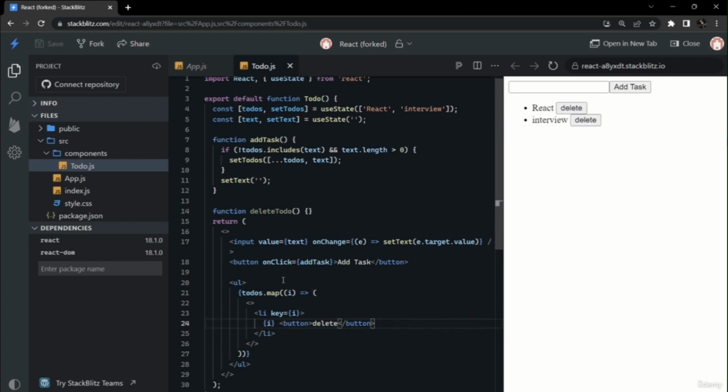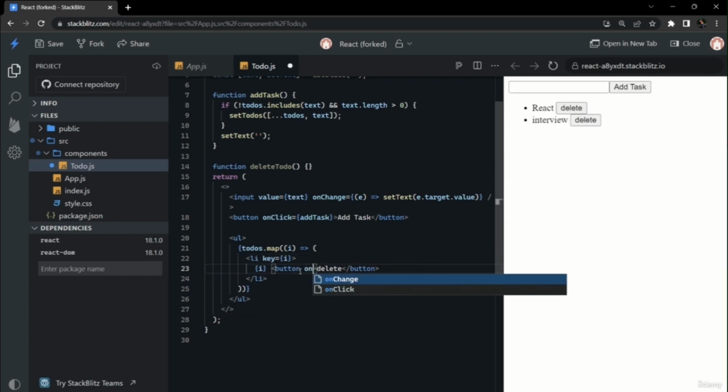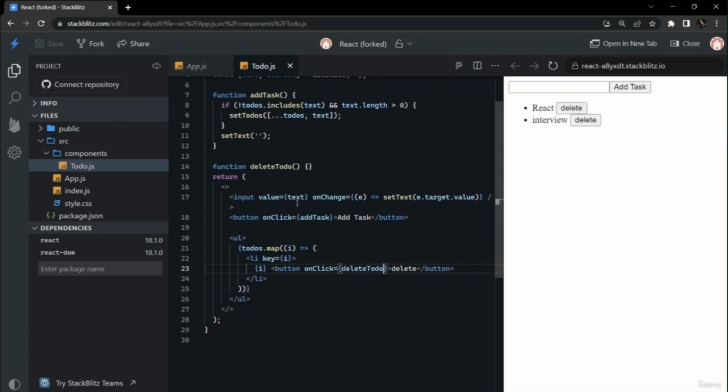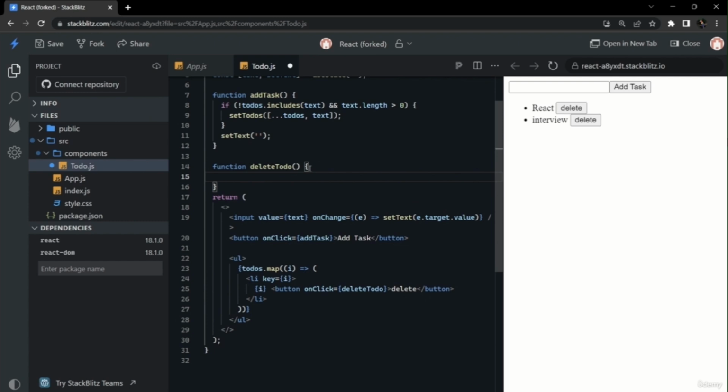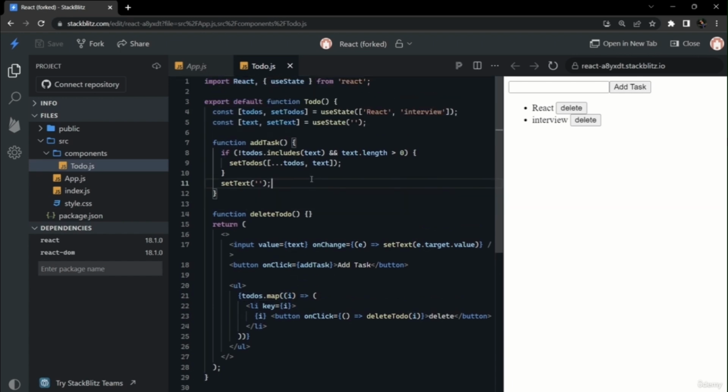Now we will add an onClick event. On clicking, we will call this deleteTodo function, and then we will delete the particular task for which the delete button has been clicked. For this, we need to pass the task name, that is i in the list. So we will make a callback function, and inside of that callback function we will return this deleteTodo and pass i, and we will catch that i, the current task for that particular delete button, inside of this deleteTodo function.